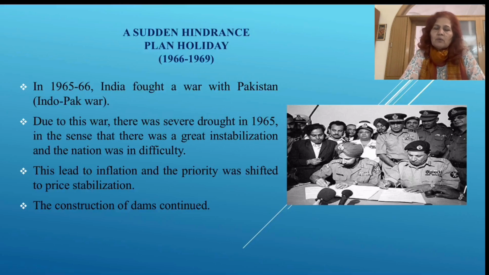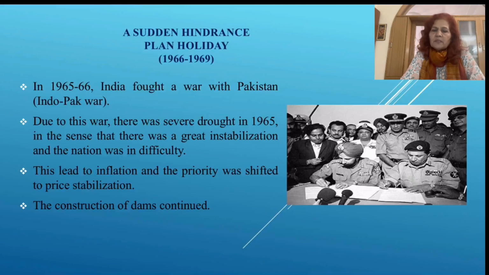The reason for this plan holiday was that in 1965-66 India fought a war with Pakistan, the Indo-Pak war, and due to this war there was a severe drought in 1965. There was great instability, and the nation was facing lots of difficulty in this period.